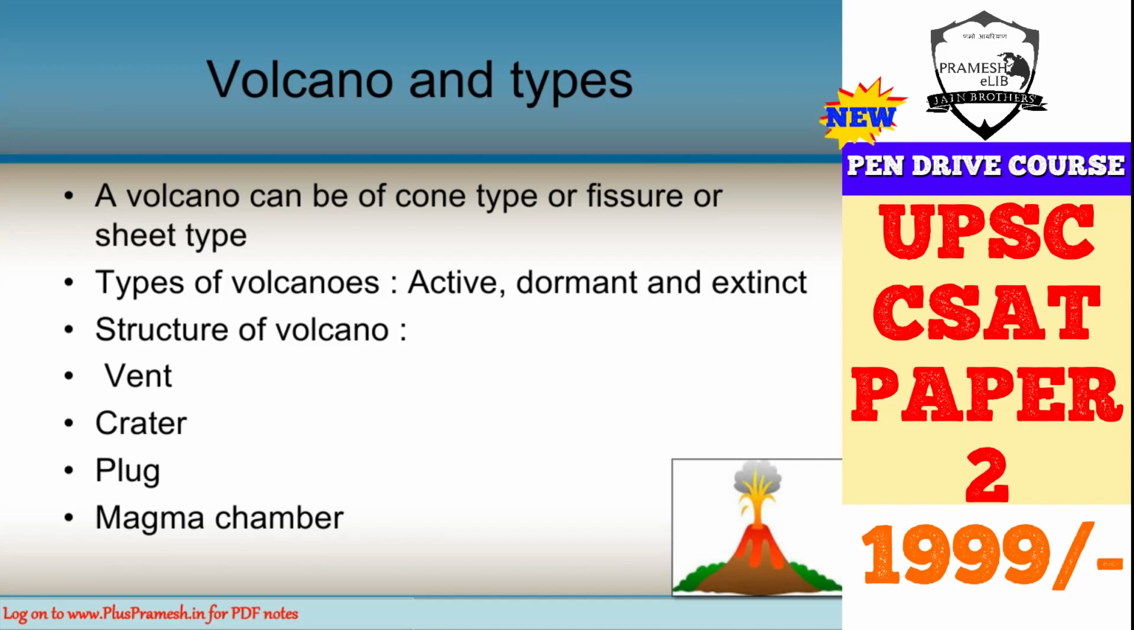Now let's look at the structure of a volcano. A volcano will necessarily have a vent, a crater, a plug, and a magma chamber. These are some of the words which you will come across when you study volcanoes. The vent is basically the hole through which the magma finally comes out, and you can see it on the Earth's surface. It comes out through that vent, so it's a hole type of thing.